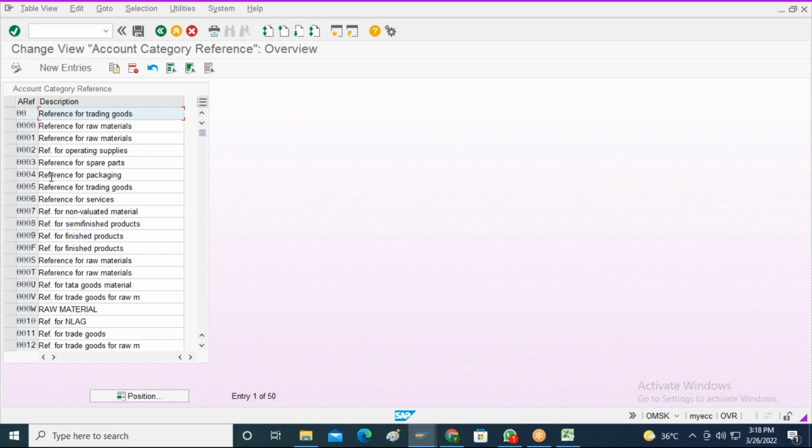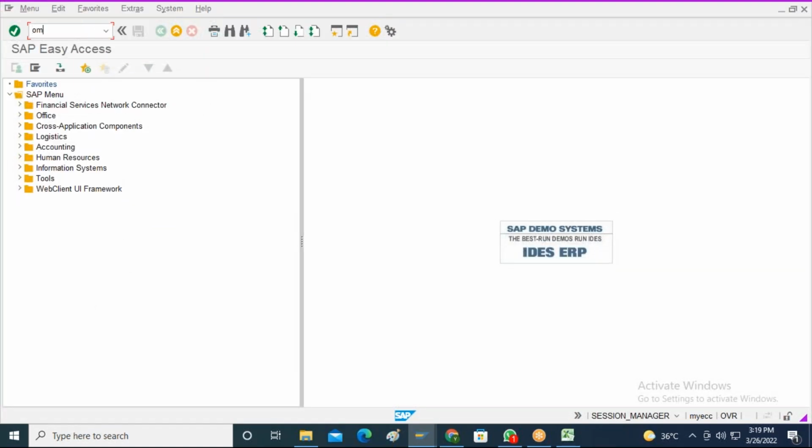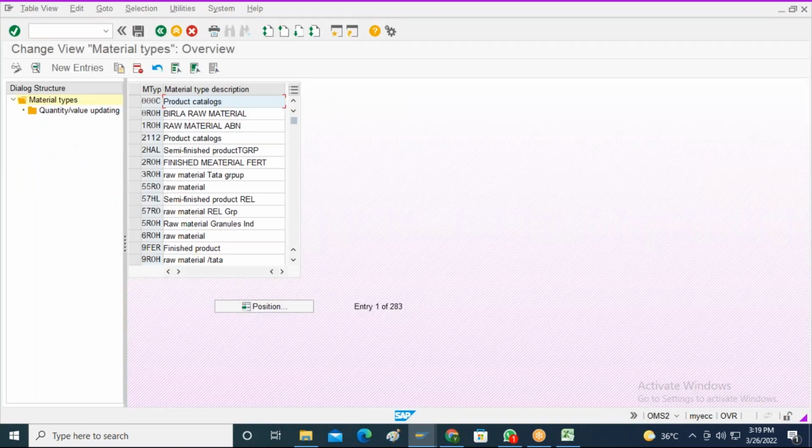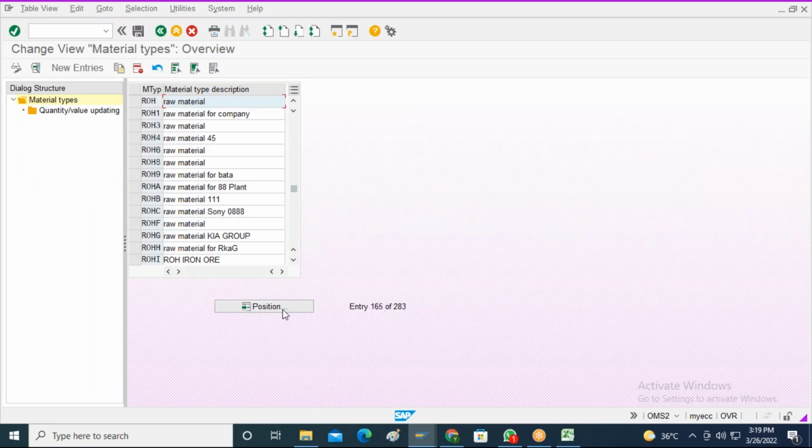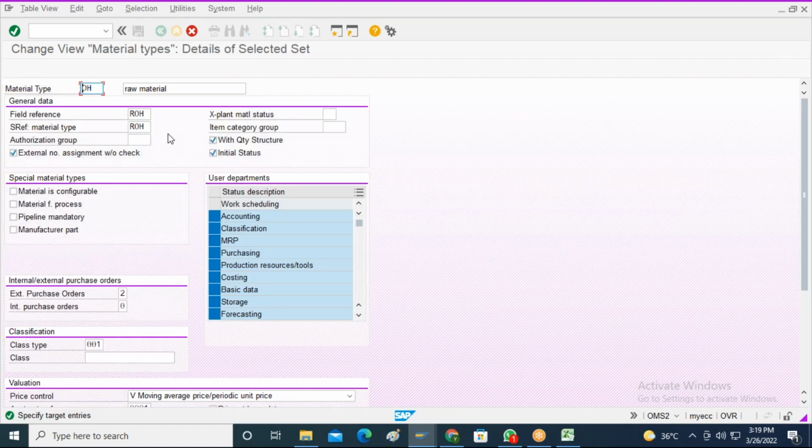What I will do, I will create one new material. We'll go to OMS2. We'll go to ROH. I will create one new material with reference to the ROH. I will create 7 ROH.